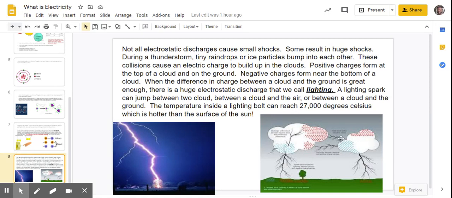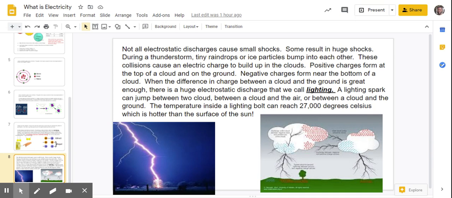and that causes these negative electrons to build up at the bottom of the cloud, and they are attracted to positive charges that are on the ground. And that's what lightning is.